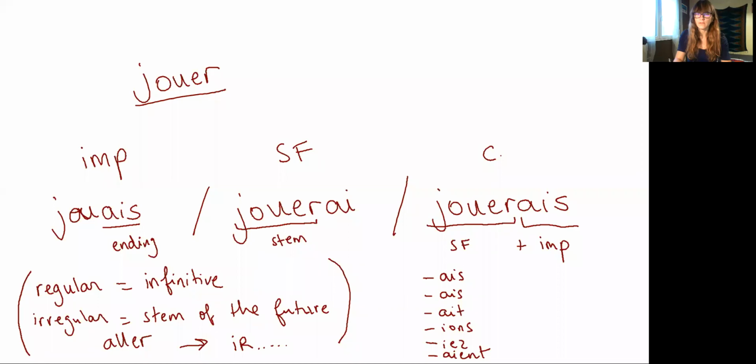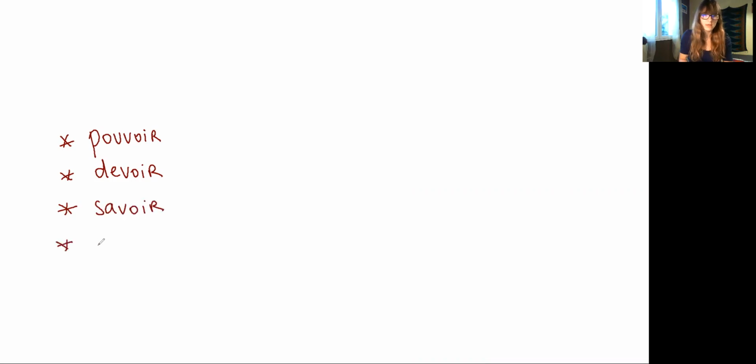So on my whiteboard, still the same lesson from before, there we are. You use the conditional form of the modal verb to show how an action could possibly turn out. So, for example, let's take our modal verbs: pouvoir, devoir, savoir, and vouloir.